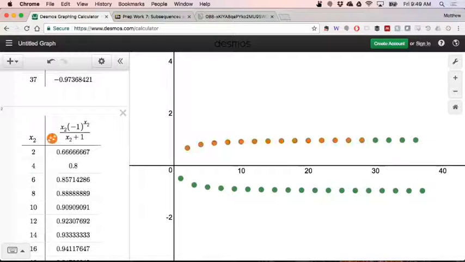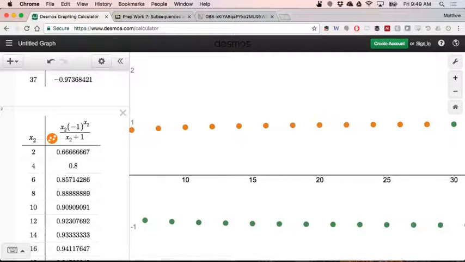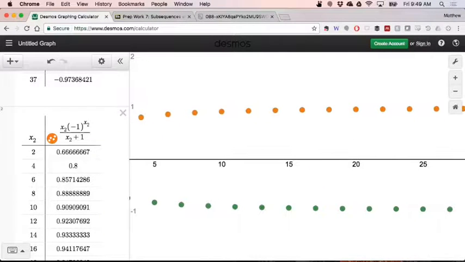So when you look at the definition of what a subsequence is, it's a little bit opaque when you first look at it. Because the definition says that when we construct a subsequence, we're choosing an increasing list of indices.